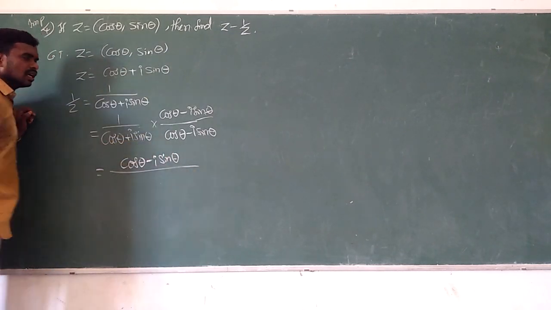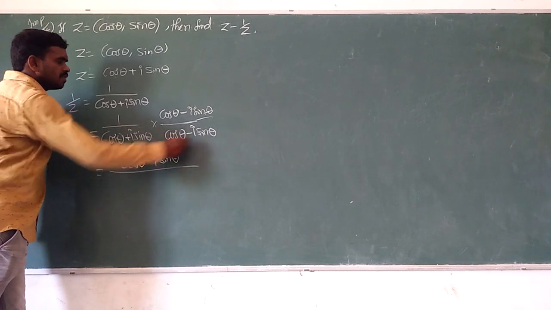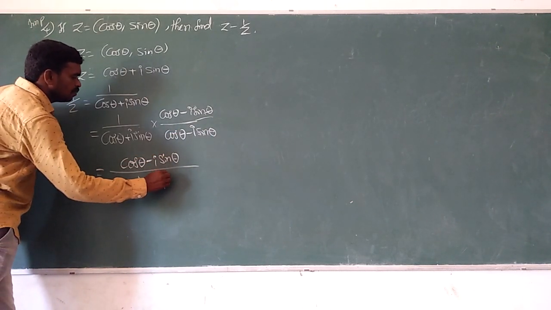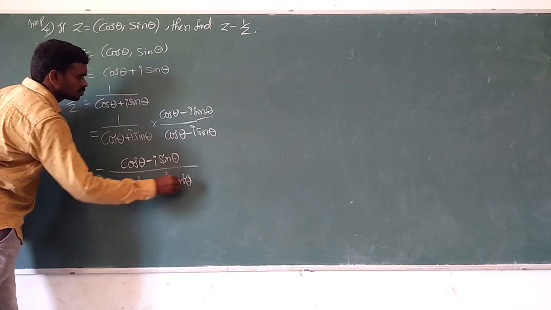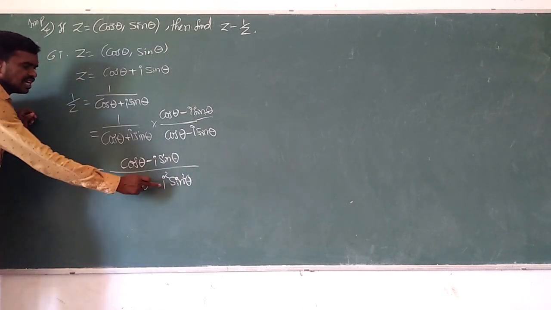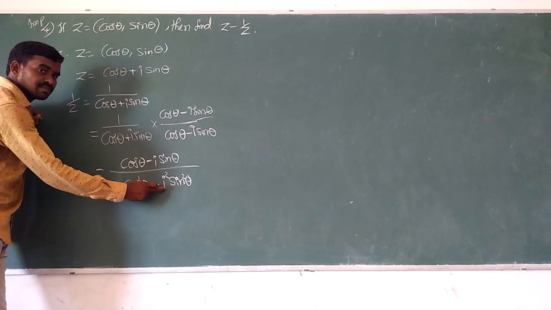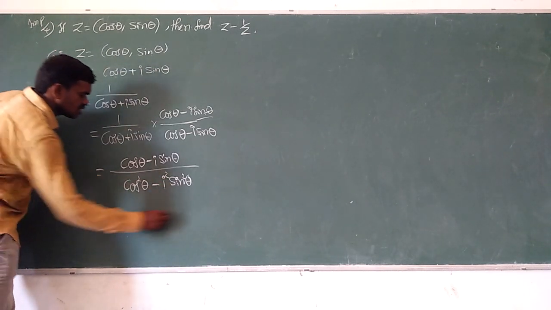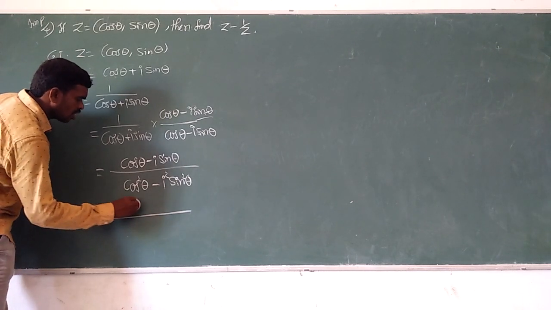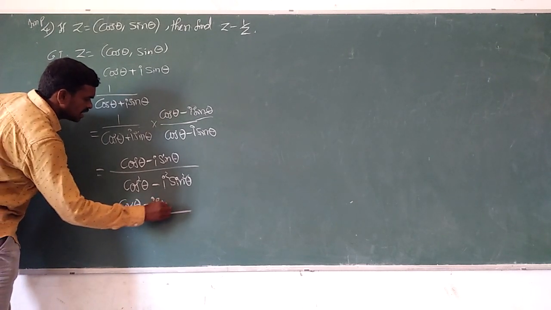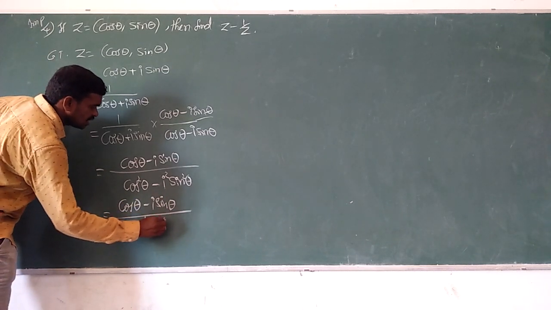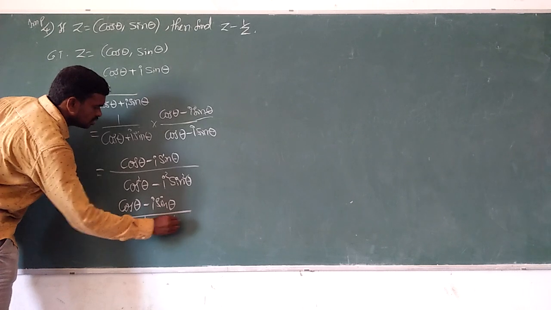In the denominator, it is of the form (a plus b)(a minus b), so that is a square minus b square. Here i square is minus 1, and minus into minus becomes plus. So it equals (cos theta minus i sin theta) by (cos square theta plus sin square theta).